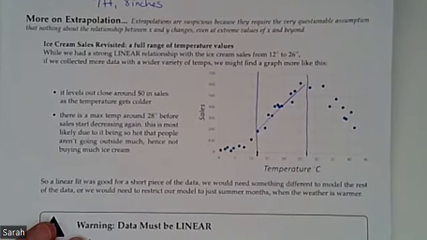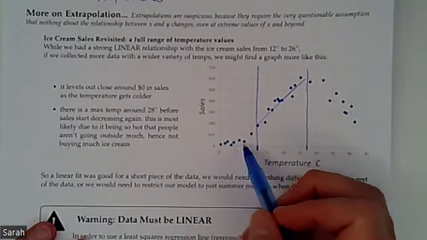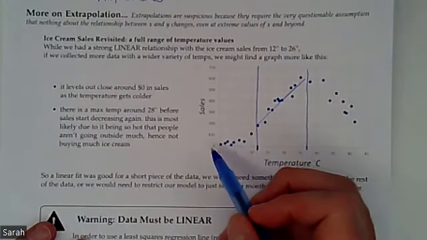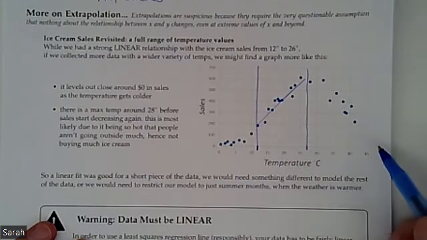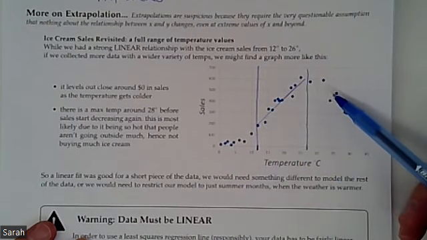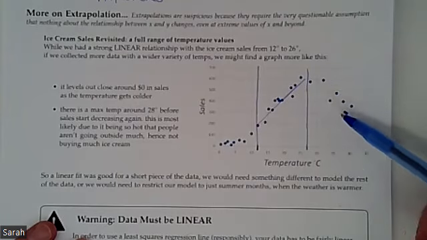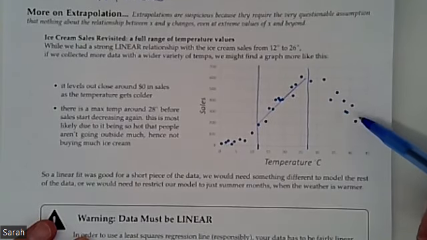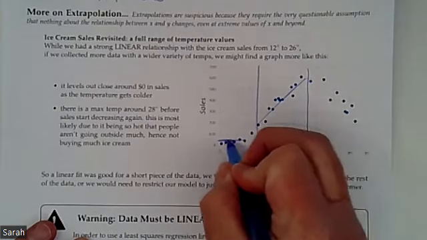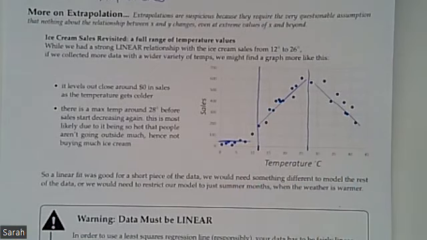If we collected more data from a wider variety of temperatures, what we might find is that as it gets colder, our graph is going to level out down here. It's just cold and most people aren't buying ice cream. There's also another really interesting phenomenon that as the temperature gets really, really hot, less people are going out. So less people are buying ice cream. My mom used to say, oh yeah, we can't get ice cream. It's too hot. It won't make it all the way back home on the drive. And so our ice cream sales are going to decrease here. So we end up with this flat piece, the part that we've already looked at. Then we also have this downhill segment.